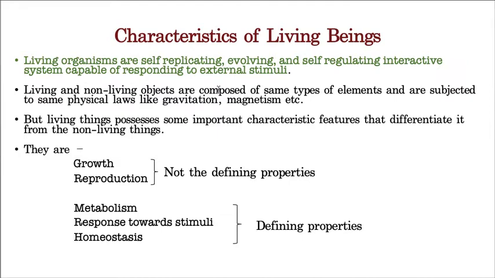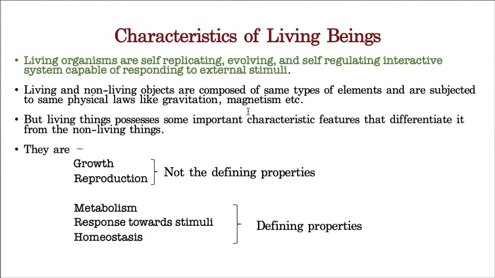Here is one important point you have to understand clearly: living and non-living objects are composed of the same type of elements, that means carbon, hydrogen, oxygen, nitrogen. These are atoms present in both living and non-living matter. And even they are subject to the same physical laws like gravitation and magnetism. So everything is the same between living and non-living, but still what makes the difference? That is a very important point you need to understand.